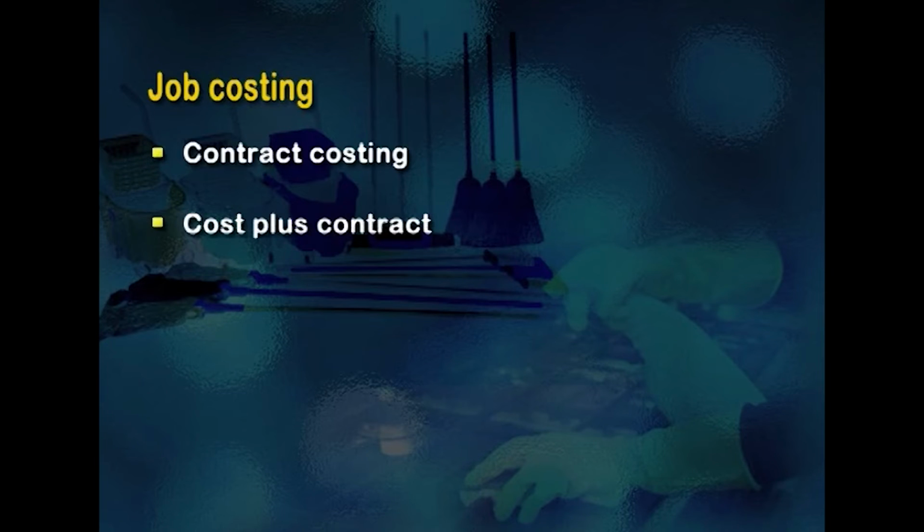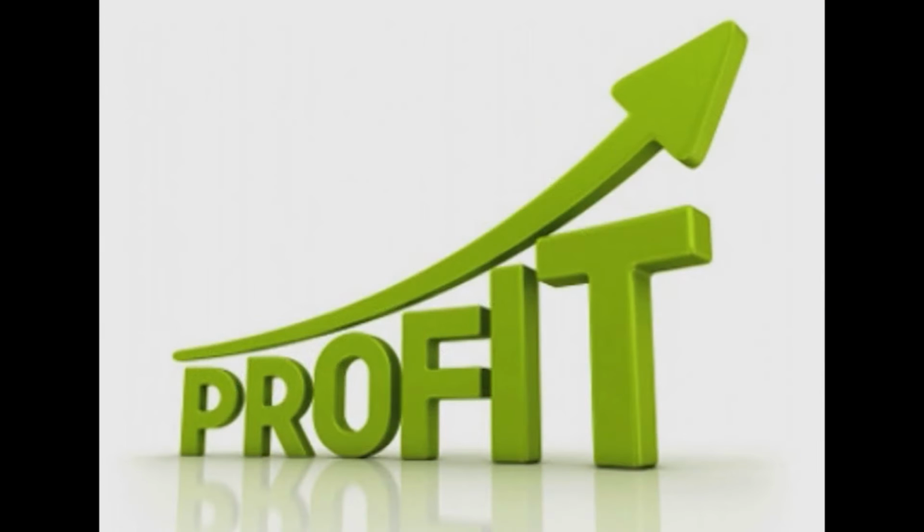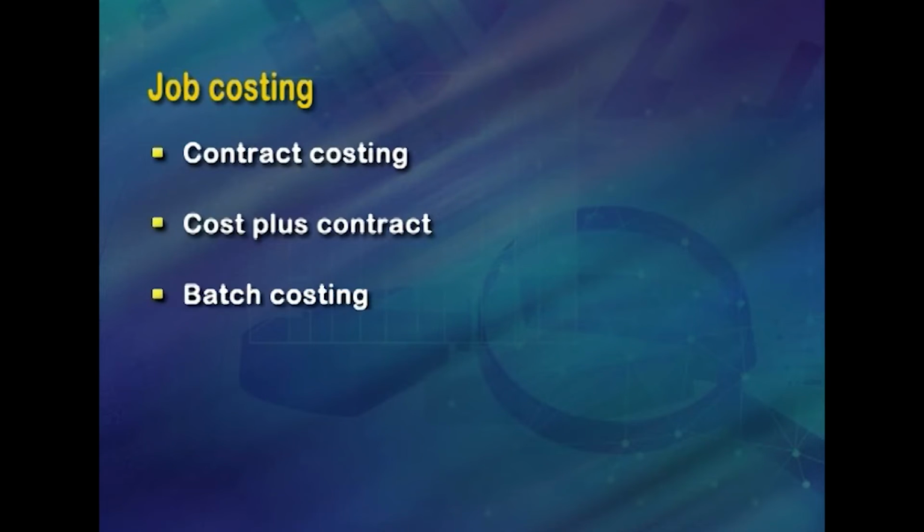The second one is cost plus contract. These contracts provide for the payment by the contractee of the actual cost of the manufacture plus a stipulated profit. The profit to be added to the cost may be a fixed amount or a stipulated percentage of cost. These contracts are generally entered into when, at the time of undertaking any work, it is not possible to estimate its costs with reasonable accuracy due to unstable conditions of material and labor, or when the work is spread over a long period of time, and the prices of materials and rates of labor are liable to fluctuate.